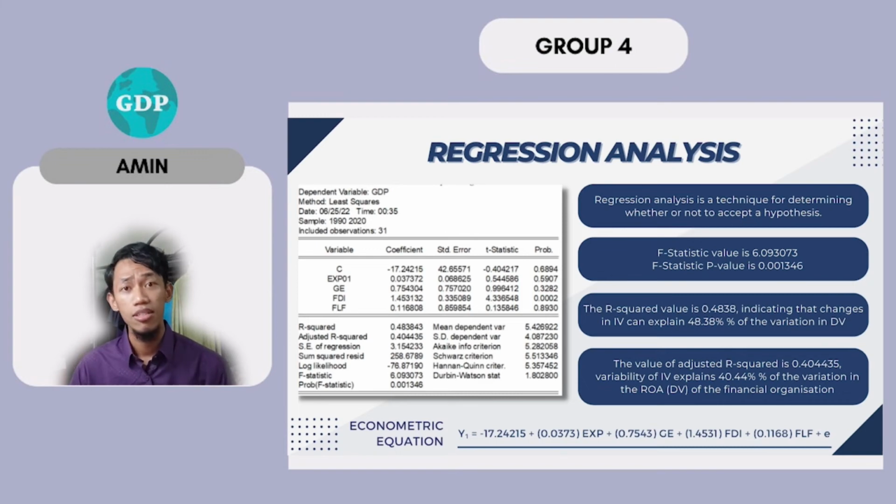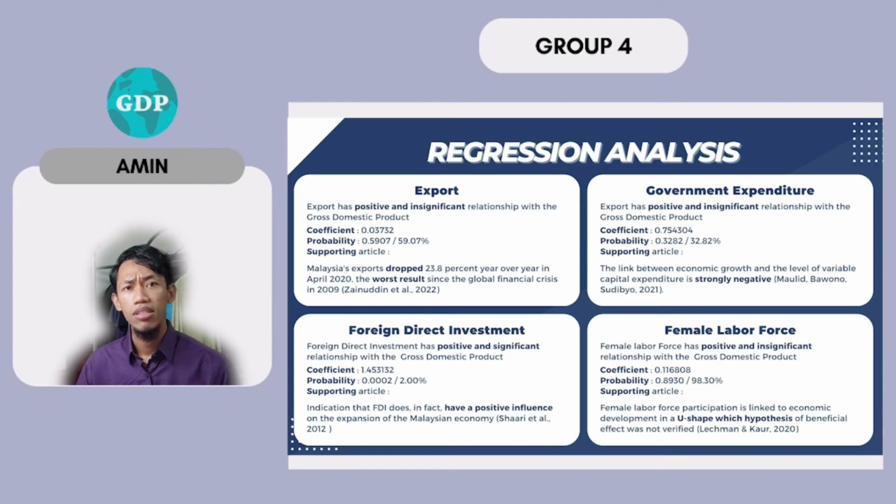Based on the equation, this model explains that with an increase of 1 unit of export, there will be an increase of 0.037 towards the GDP. If there is an increase of 1 unit of GE, there will be 0.75 increase in the GDP. An increase in 1 unit of FDI will increase the GDP by 1.45 units, and GDP will increase by 0.11 if the LFF increases by 1 unit. All the IVs showed a positive correlation with asset returns.